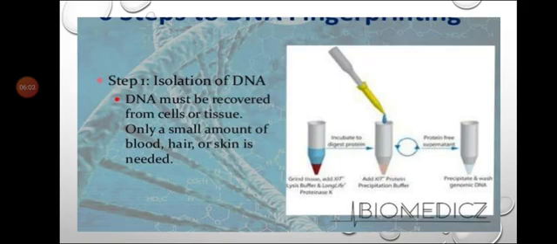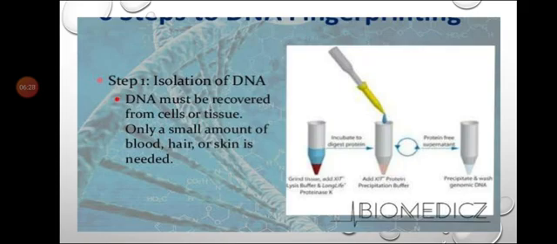DNA must be recovered from cells or tissues, whatever cells we get from the place where we need to do the investigation. Only a small amount of blood, hair or skin is needed. Root hair, skin or blood is required for the testing.